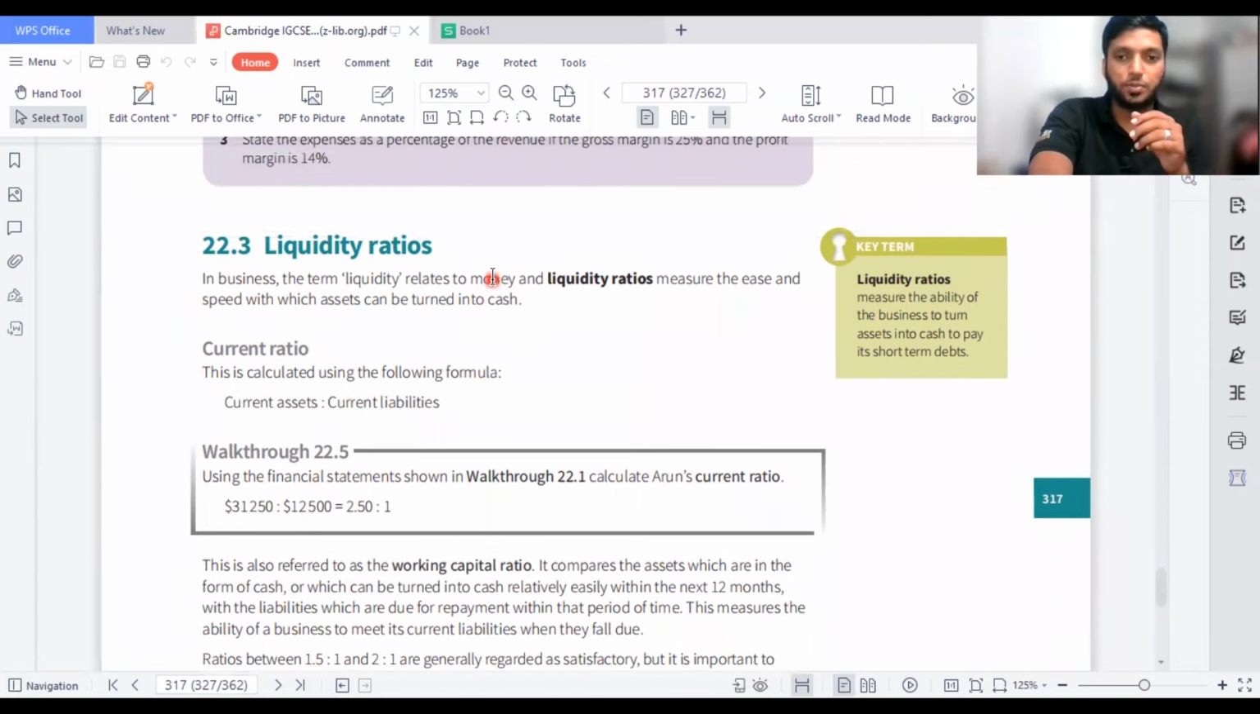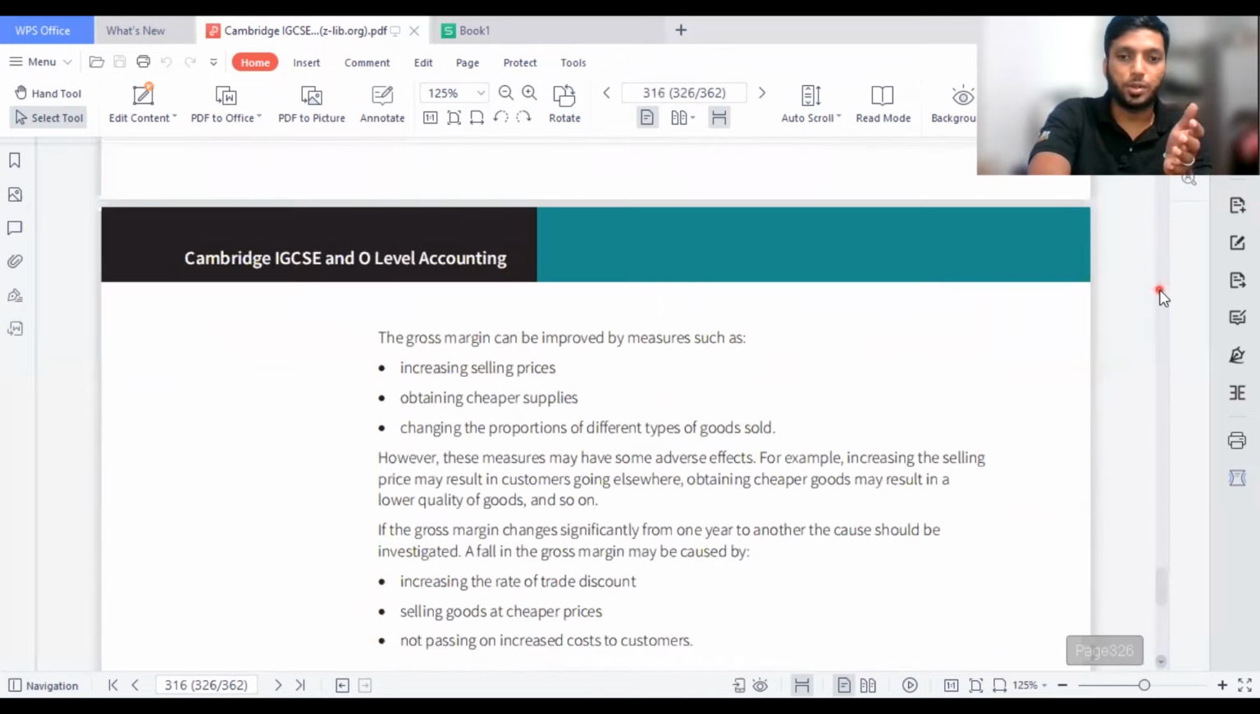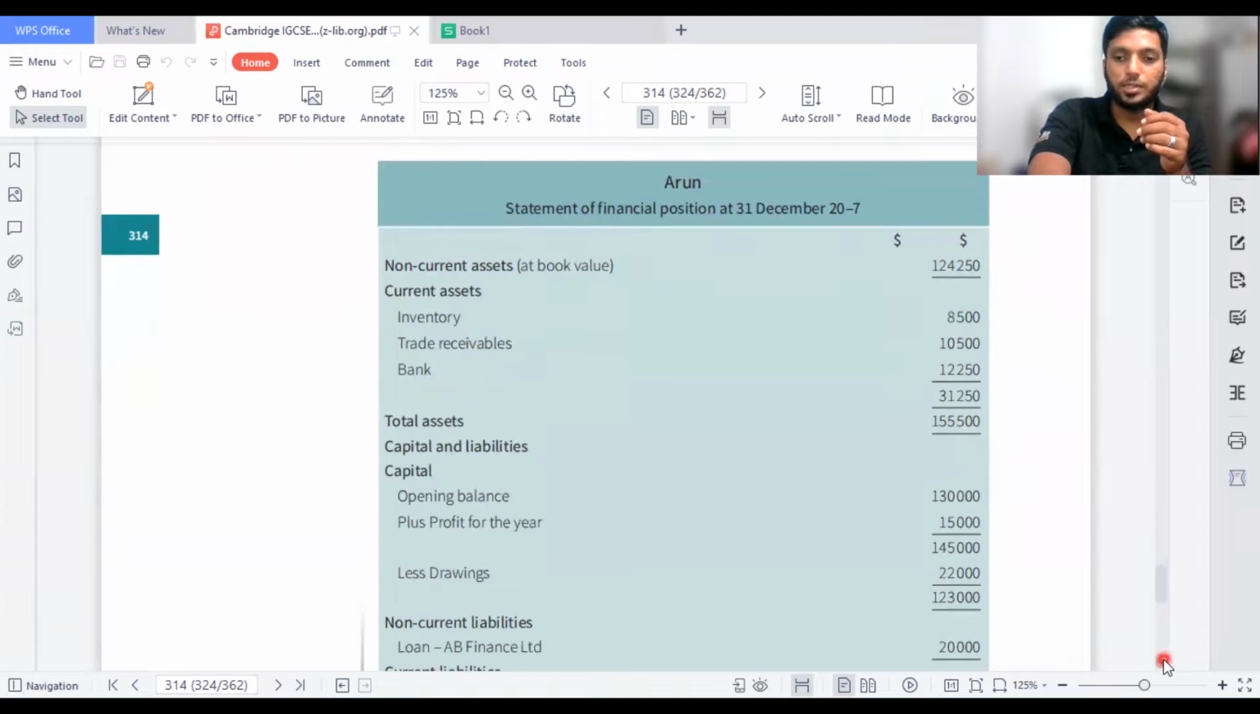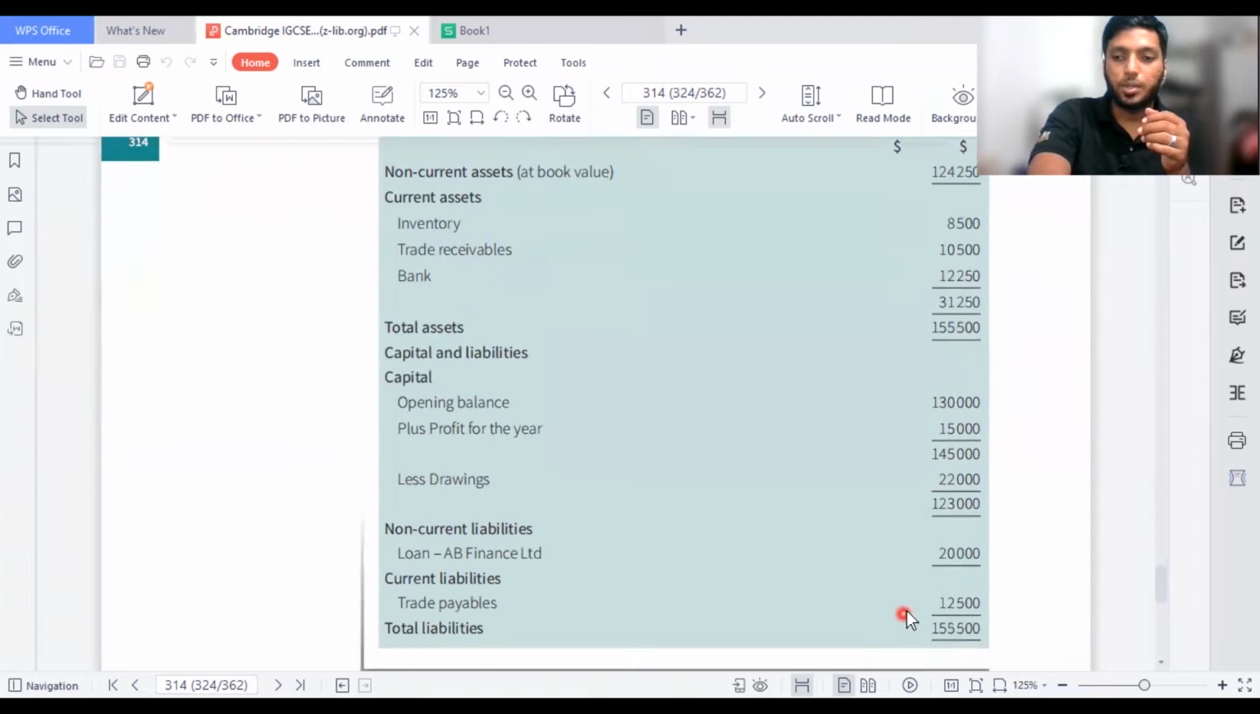What is liquidity? First of all, how much money the business should have to run the day-to-day expenses of the business is known as liquidity ratios. So when you calculate this, we have the basic formula: current ratio, which is current asset divided by current liability. So how do you find the current asset? It would already be given on the financial statement. Here they are given inventory, trade receivables, and bank. So the current asset is 31,250, and current liabilities they are given here as trade payables 12,500.